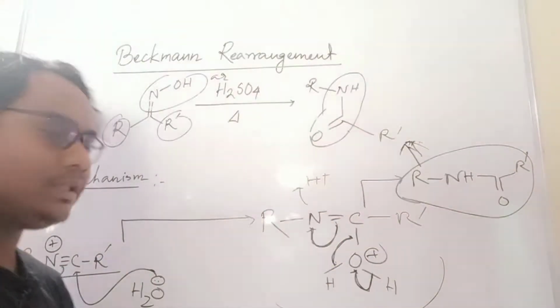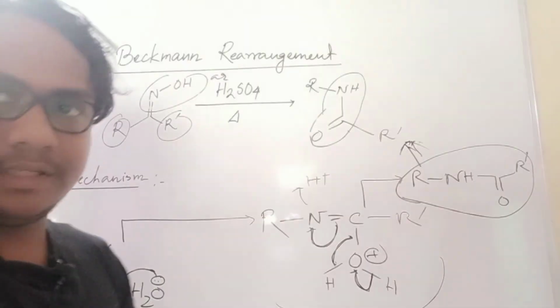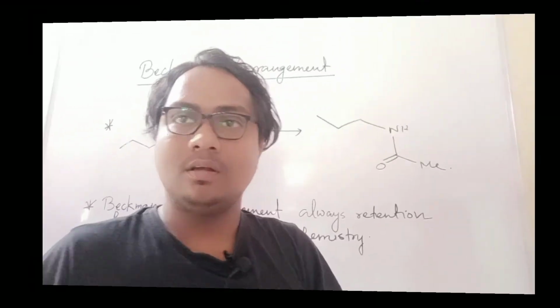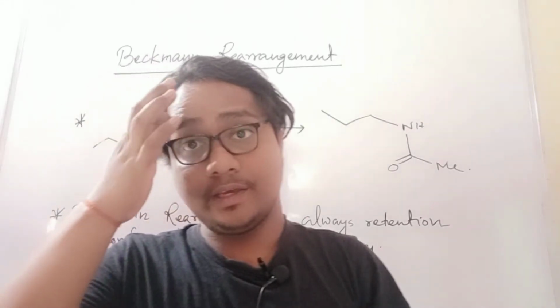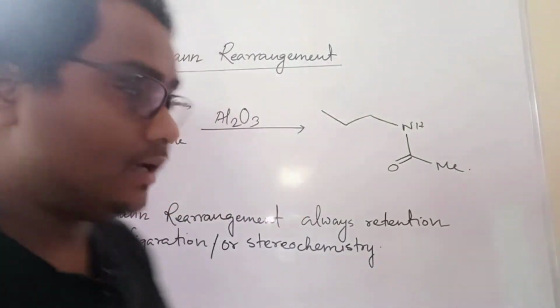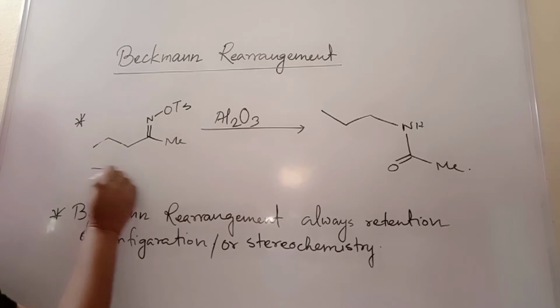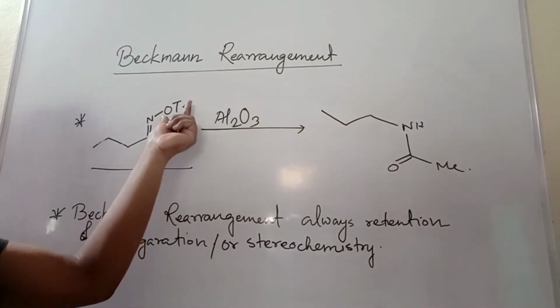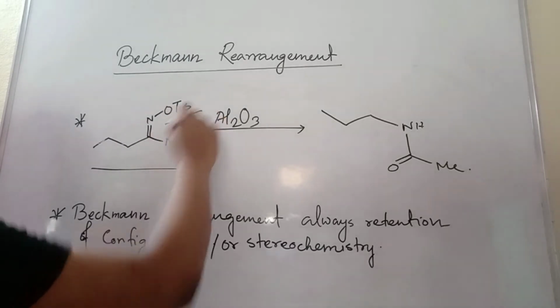I think you already know that basic mechanism, it is a normal understanding. Now I will give the example. Hi friends, here I choose one example for the Beckmann rearrangement. Previously you saw OH; here it is OTs, which is also a leaving group.